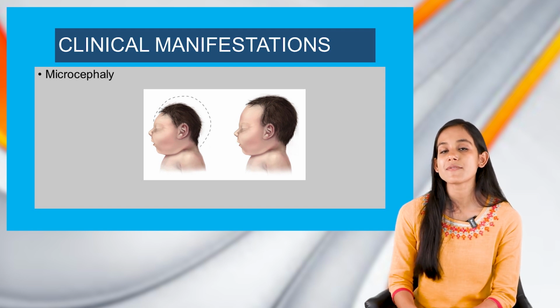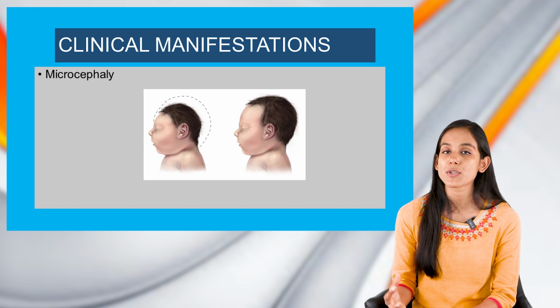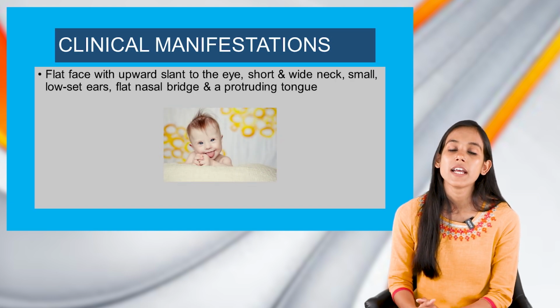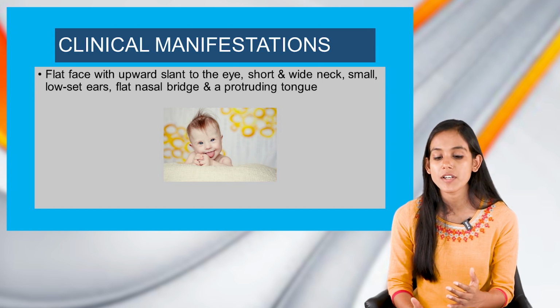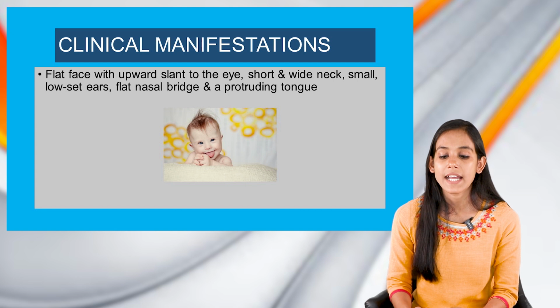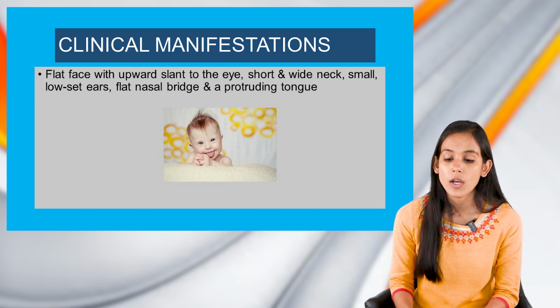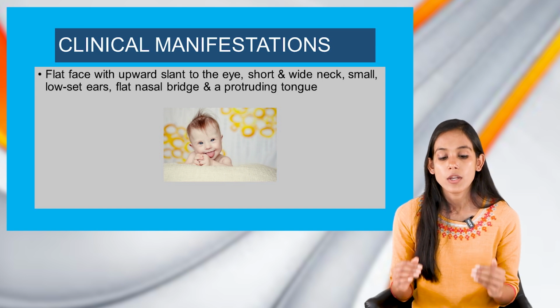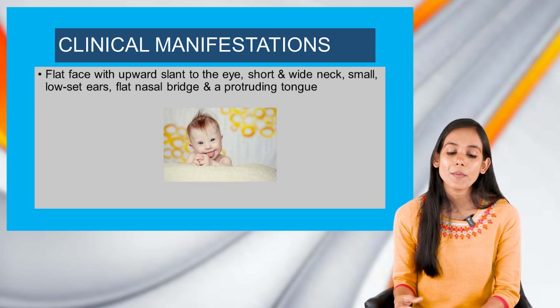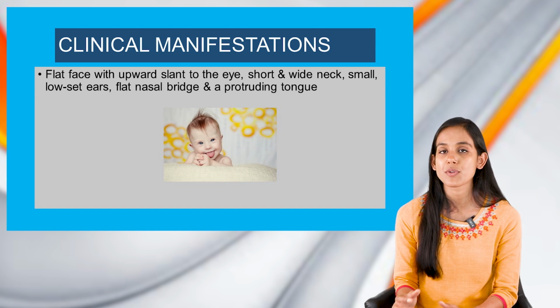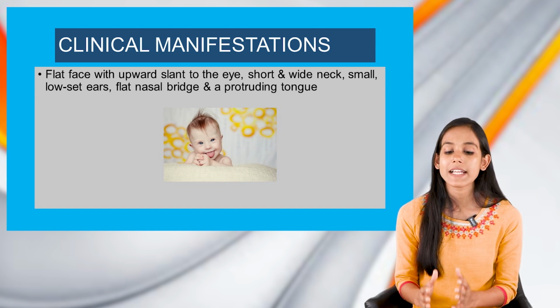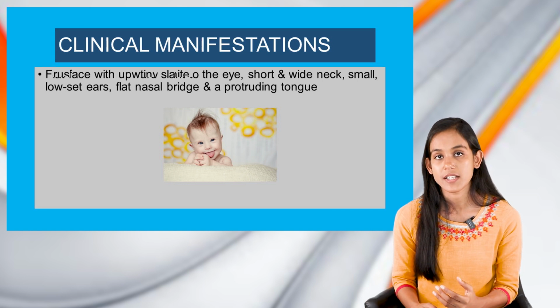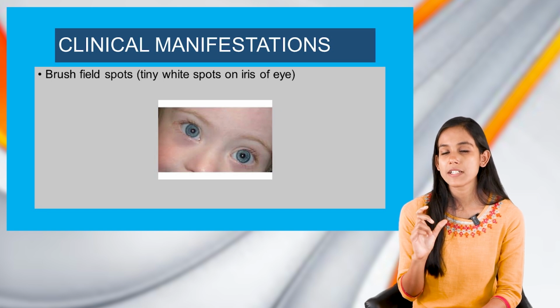In clinical manifestations, the first thing would be microcephaly. The size of the head would be smaller, and along with that, we can see a flat face with upward slant to the eyes, and there would be a short and wide neck. Also, if we see the ears, they would be small and low set. Also, there will be a flat nasal bridge, and there would be a protruding tongue. Also, we can see Brushfield spots.